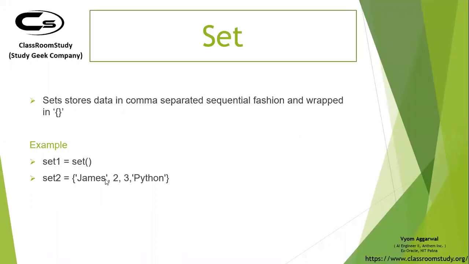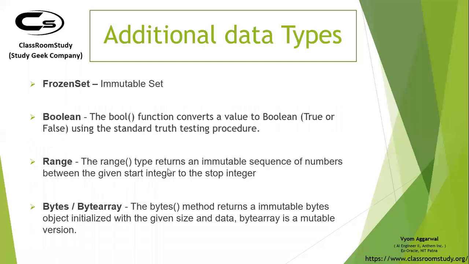and a set with some items like this: James, 2, 3. And this is not sequenced. Maybe next time you run it, Python will be in the first place. Maybe next time 2 will be first. Maybe next time 3 will be first. So you can just remove and add values, and it won't allow duplicates. So a set is very useful in some cases.